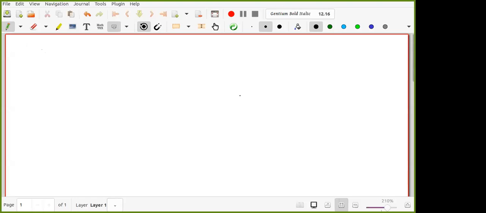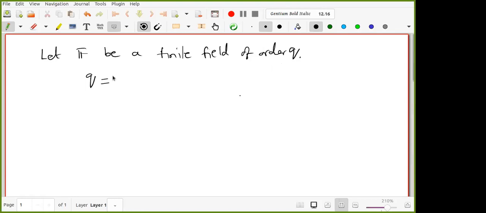So let F be a finite field of order Q. What do you mean by order Q? Now the number of elements of the finite field is Q. So then what do you know about Q? Somebody can help me. You know something about Q? Number of elements in the finite field. Yes.